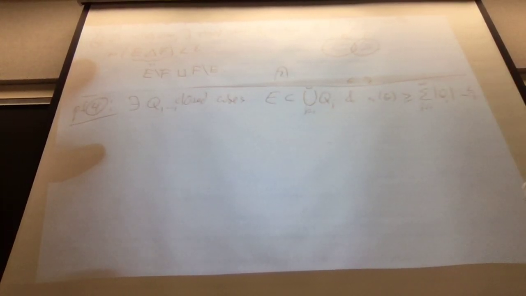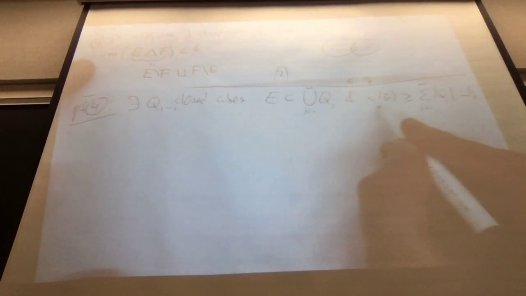We want to be able to throw away lots of them, so we want to throw away all but finitely many of them. So we use exactly the same argument as before. How do we do it? Yes? So this infinite sum converges, so take a capital N such that the tail has sum at most epsilon over 2.